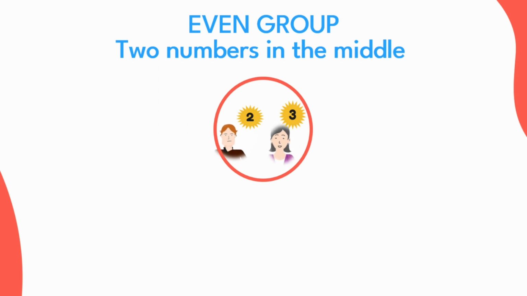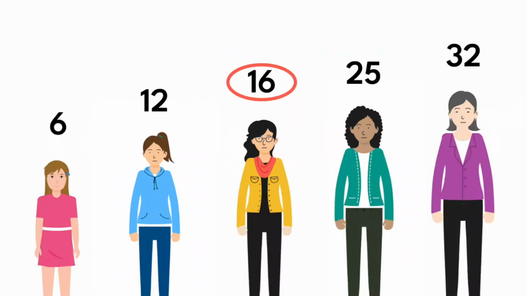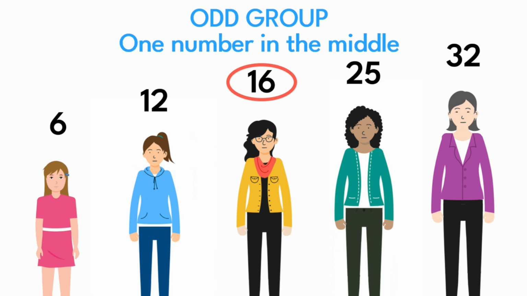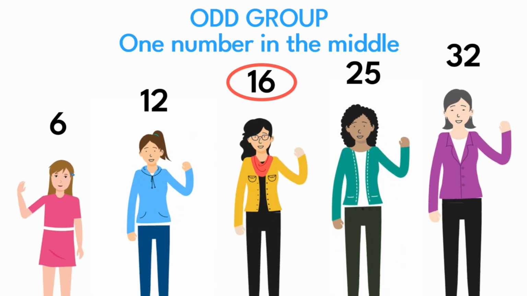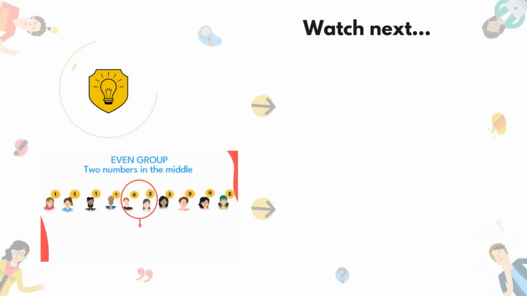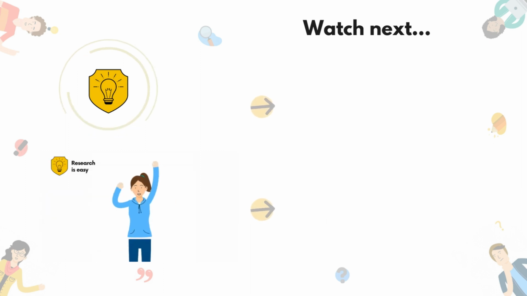This only happens when the group is even, as in this case, where we had 10 participants. But on the other hand, if the total of participants is an odd number, as in the case of the 5 sisters, there is only one value left in the middle. So remember that if you have 2 values in the middle because you are working with an even number of participants, then you need to do an additional mathematical operation. Calculate the average or mean of the 2 numbers in the middle, and this is the median. And that's all. It's easy.